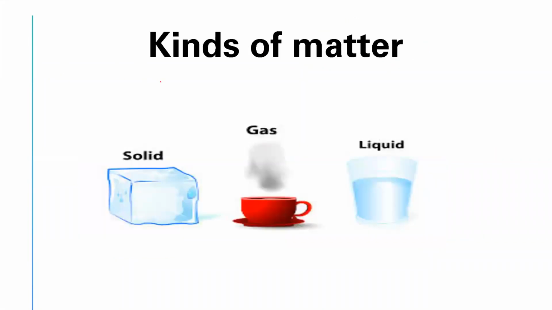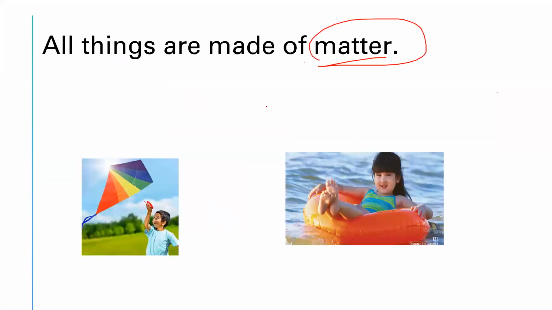Thanks a lot, honey. And how many kinds of matter, Ranim? Three or four? Three. Yes, amazing. The first one? Solid. The second? Liquid. And the third? Gas. Solid, liquid, and gas. Thanks a lot, Ranim.